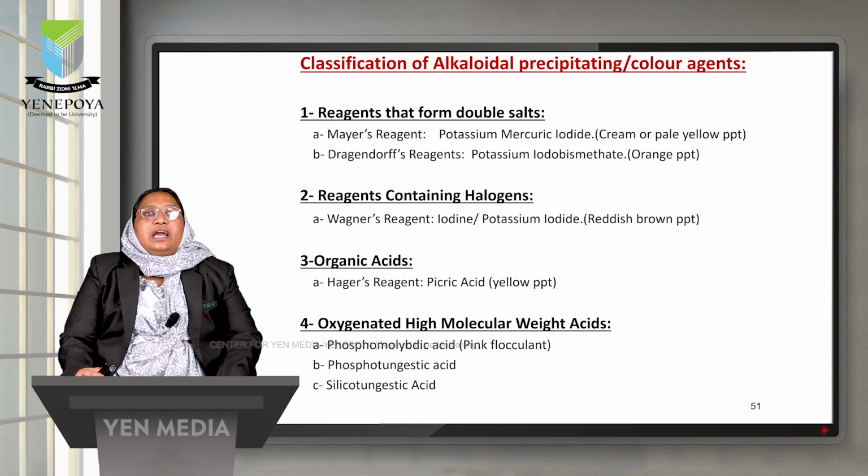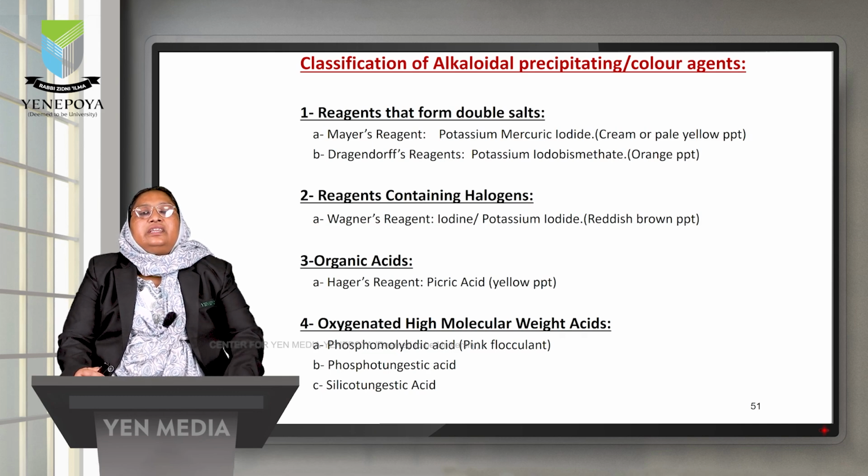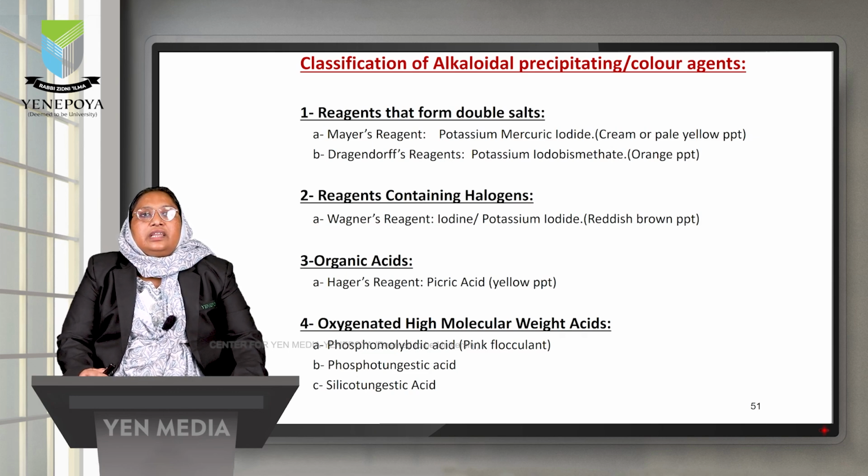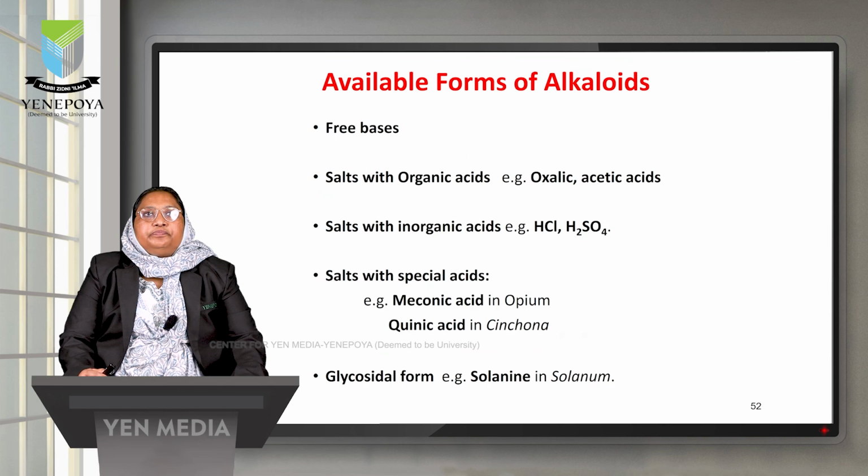The reagent containing halogens is Wagner's reagent, where iodine and potassium iodide are present, and when it reacts with the alkaloid, it will give a reddish brown precipitate. The organic acid reagent is Hager's reagent, where we use saturated picric acid solution, and when it reacts with the alkaloid, it will give a yellow colored precipitate. And there are other substances like phosphomolybdic acid, phosphotungstic acid and silicotungstic acid. They will give different colors to indicate the presence or absence of alkaloids.